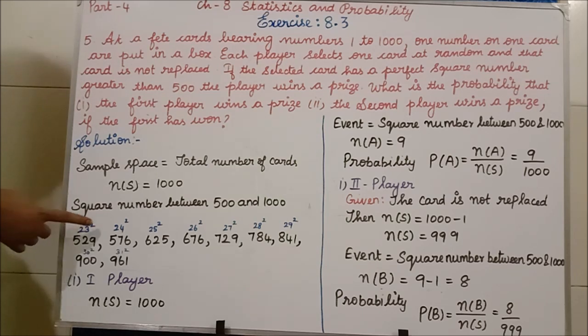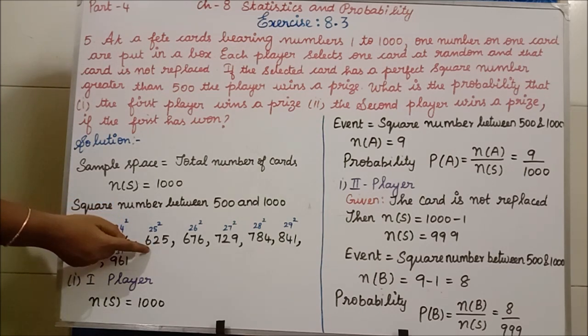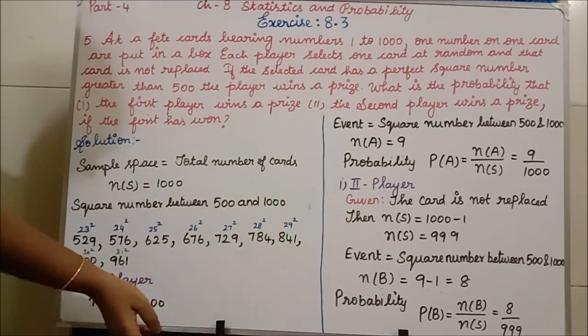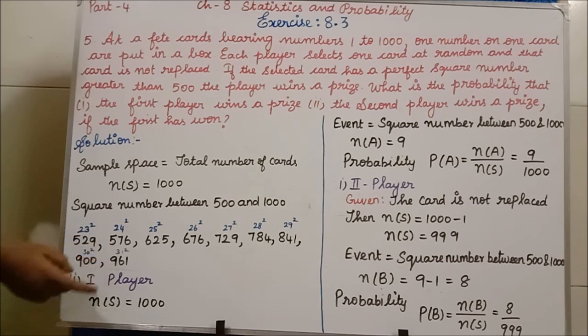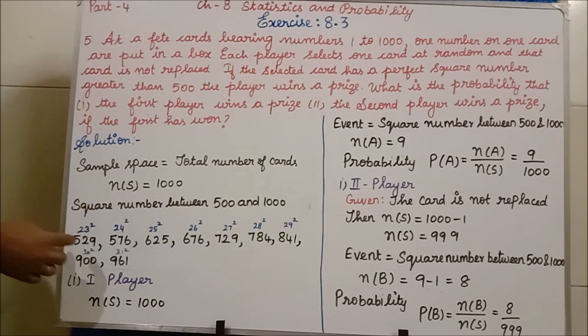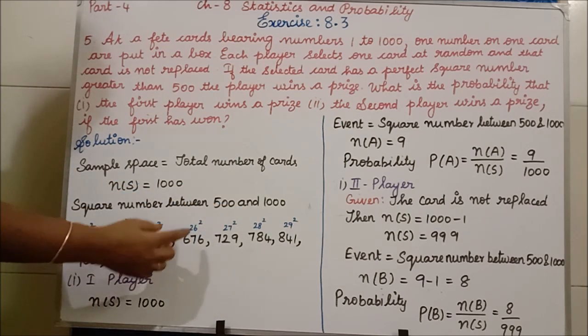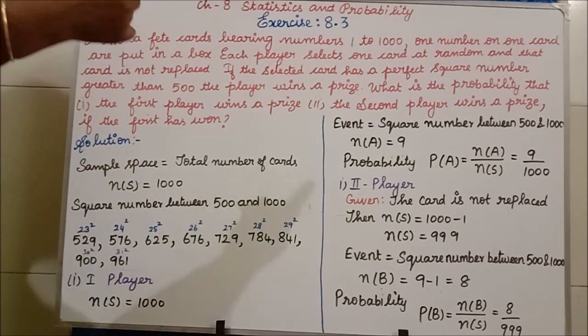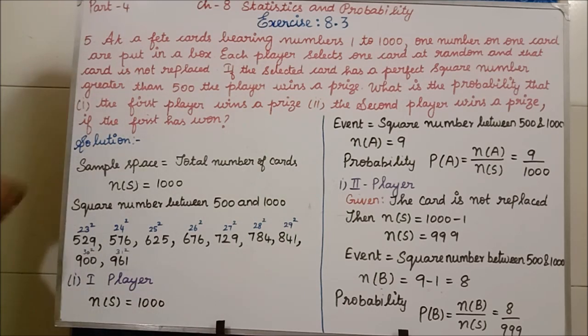So this is 23 square, this is 24 square, this is 25 square, this is 26 square, this is 27, 28, 29, 30 and 31 square. Clear, students? The 23, 24 and so on are not needed; I have written them for your understanding. If you need, you can write all this in pencil. But 529, 576, 625 and so on are very important; you have to write them compulsorily. Now, we will find the first subdivision. What is the first subdivision? The first player wins a prize.